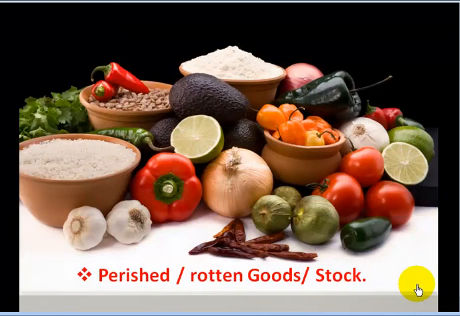perished goods, rotten goods. Say for example you are investing in tomatoes. Everyone knows that tomatoes should be stored in certain conditions. You bought 1000 kgs of tomatoes and at the end of the season or the period you find out that 200 kgs of tomatoes have perished, have rotten. So you will have to remove them from your warehouse because you cannot sell them, you cannot eat them. So why keep them in your warehouse? You will have to throw them away. So when you are throwing away these tomatoes from your warehouse, you will have to write them off from the financial statements.